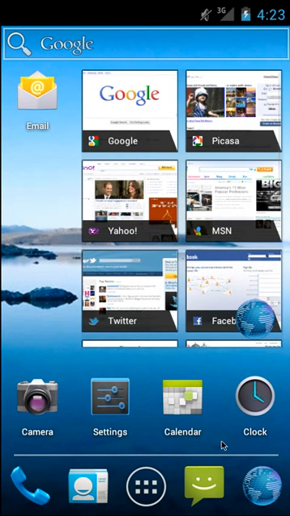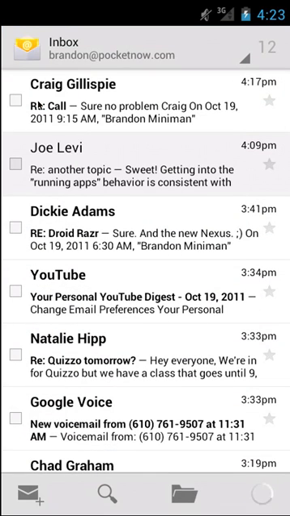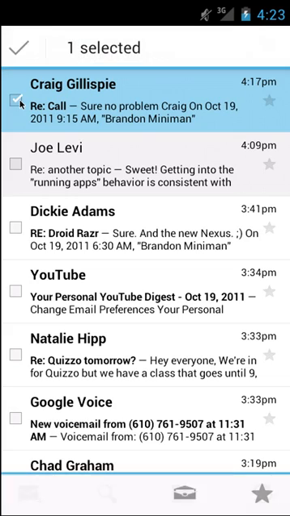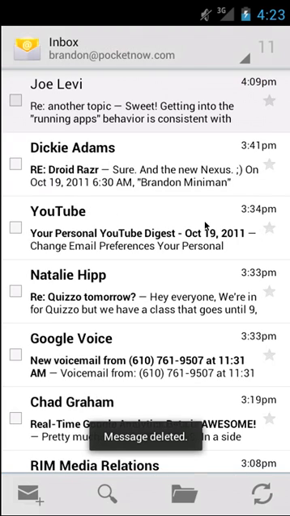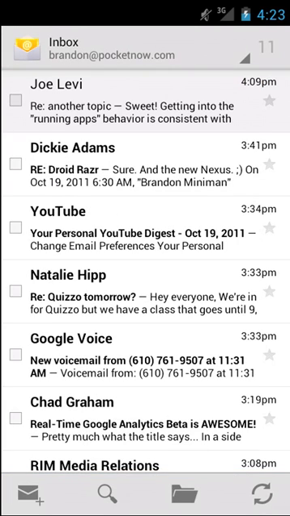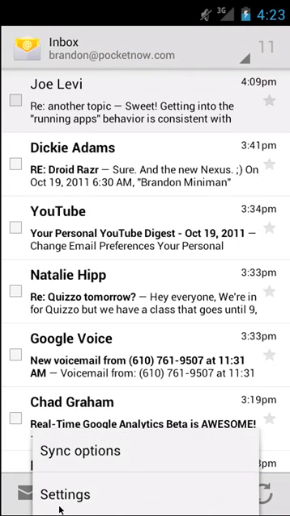Let's jump into email, and hopefully there's nothing crazy in there. Okay, so here we are in email, and it's just an improved email interface. Again, it comes right out of Honeycomb. When you check a certain item, you will get these buttons along the bottom here, and they're pretty self-explanatory. So I'm going to trash this item, and it says message deleted. It goes away. If we click the menu button, we'll get some settings.